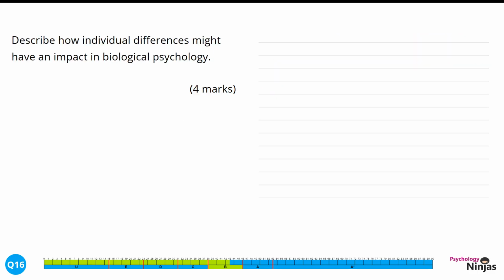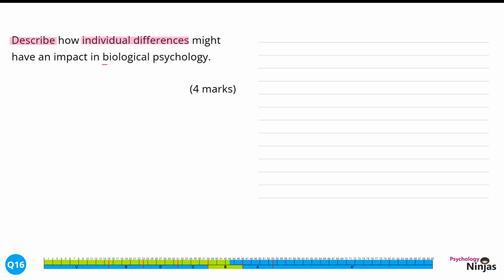Describe how individual differences might have an impact in biological psychology. 4 marks. The command word is describe, which means we need to give detail and extension within our discussion here. This question has some assumed psychological knowledge in terms of individual differences. This is talking about differences between participants. What makes someone unique? What is affecting their behaviour?